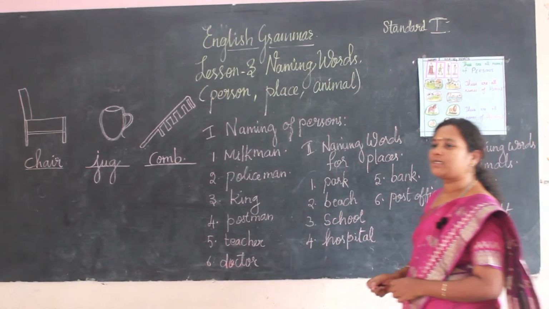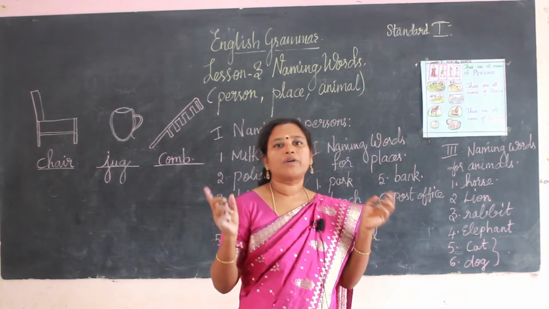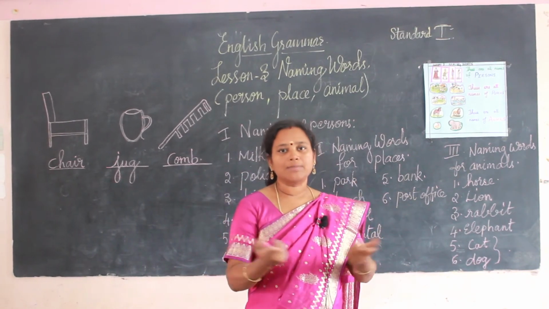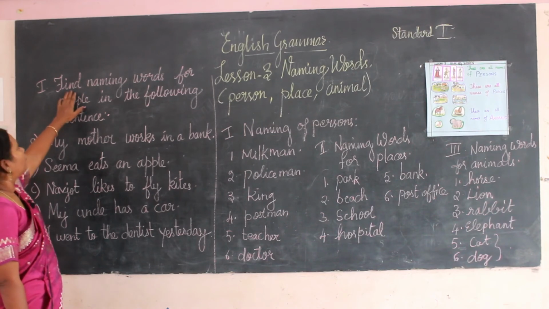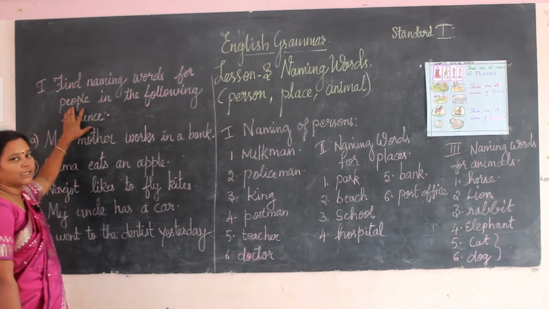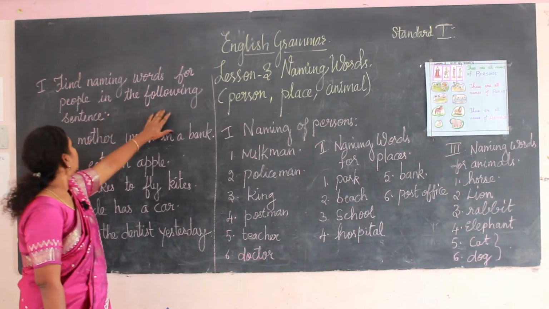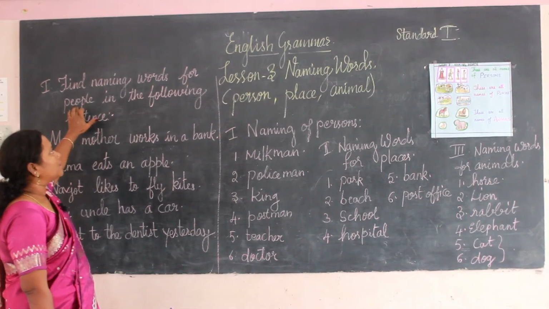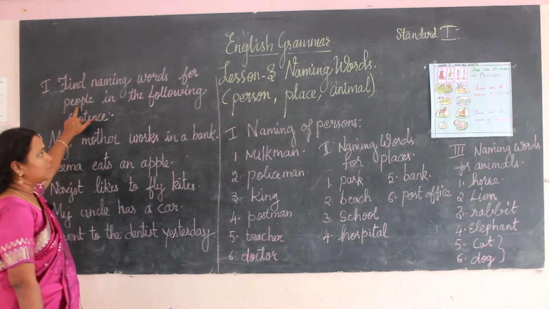So we know that we have already studied that things around us, whatever they may be, persons, places, animals, things around us are called naming words. See the first Roman numeral here. Find naming words for people. You have to find the naming word for people in the following sentences. People, person, both are same.